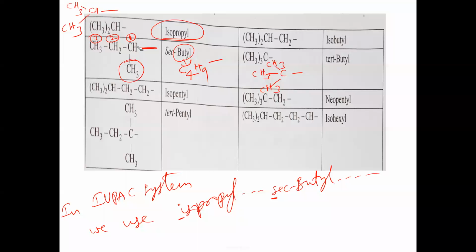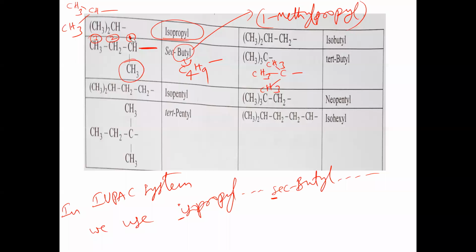So what can we say this name is? The secondary butyl name is 1-methylpropyl. 1-methylpropyl is a complex substituent. But instead of this 1-methylpropyl, we can also write secondary butyl directly. That point we have to remember.